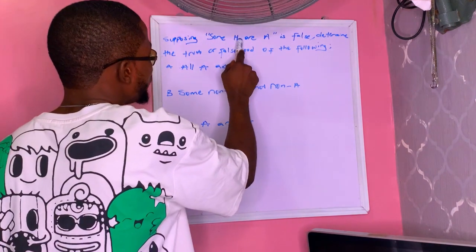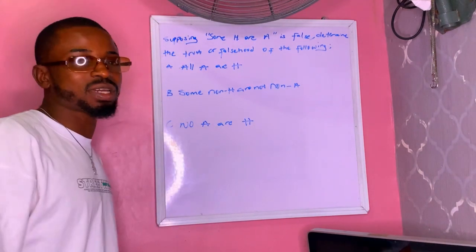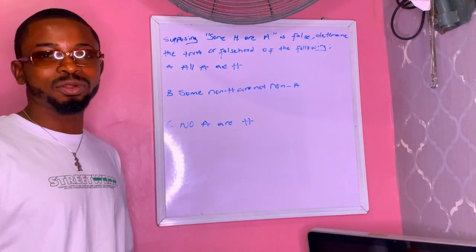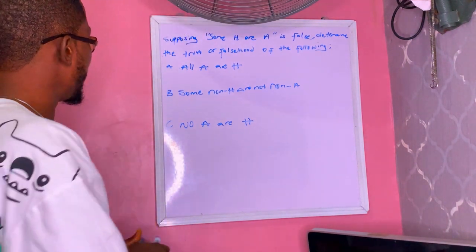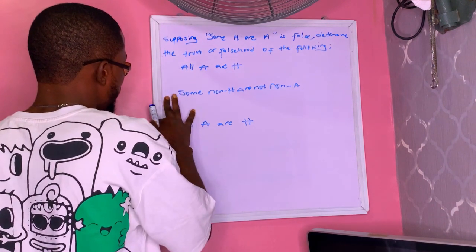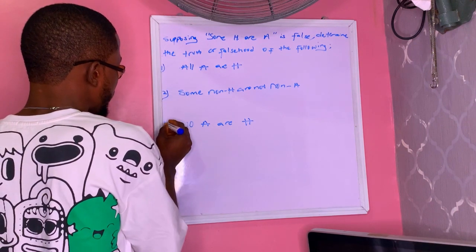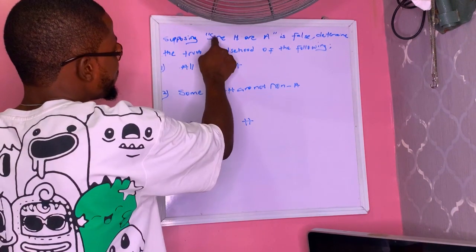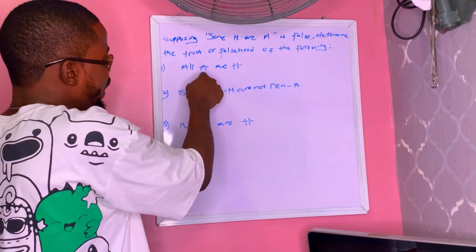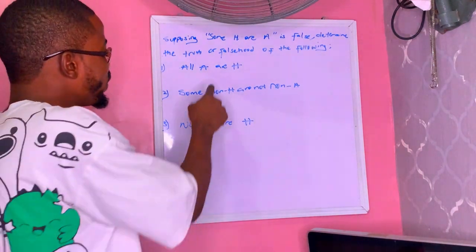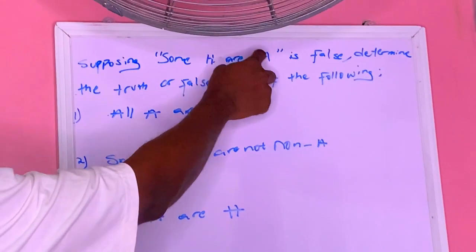So let's assume we have a question like this: supposing some humans are angels is false, determine the truth value of the following. Before you can determine the truth value, you have to ensure that both have the same subject stem and the same predicate stem. Let me say 1, 2, 3. The question itself is some H are A, but the first one we want to discuss is all A are H. So we have to find a way of bringing this H to this place and this A to this place, so that they have the same subject stem and the same predicate stem.